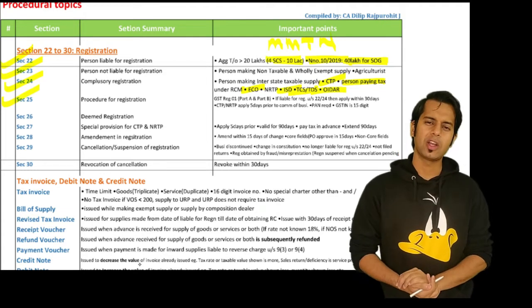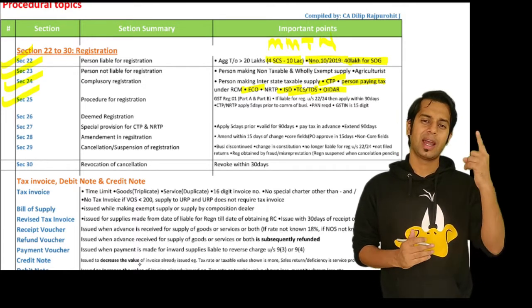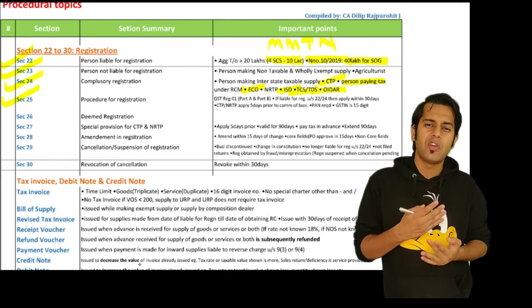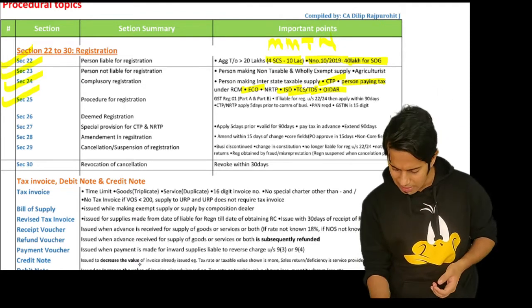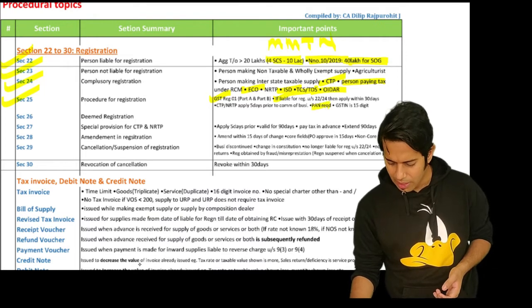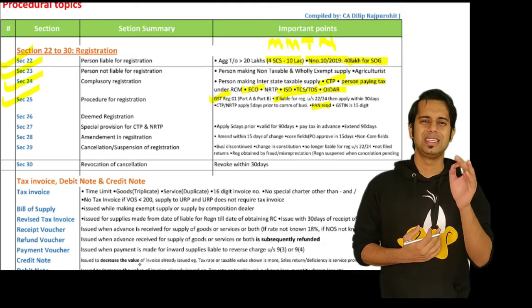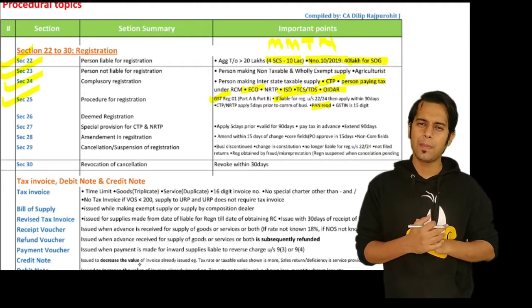Then section 25 talks about the procedure for registration. Now if you are a person who is liable for registration either under section 22 or section 24, then you should apply for registration within 30 days of becoming liable. For registration PAN is very important. And the registration form is GST REG 01. This form will have two parts, part A and part B.